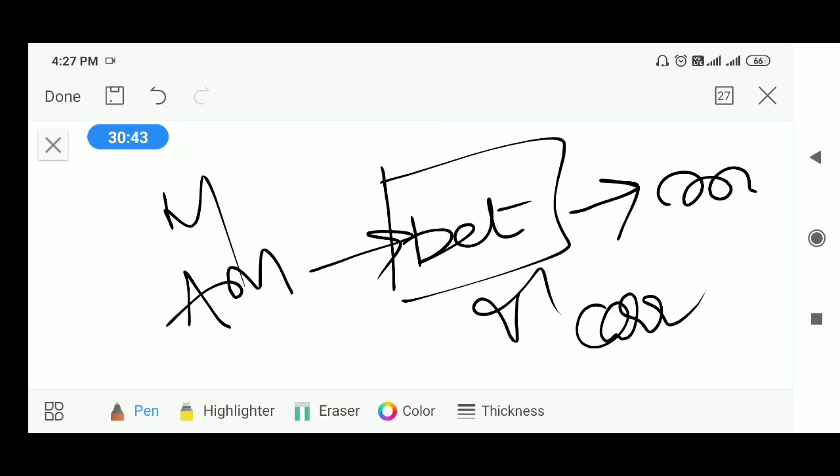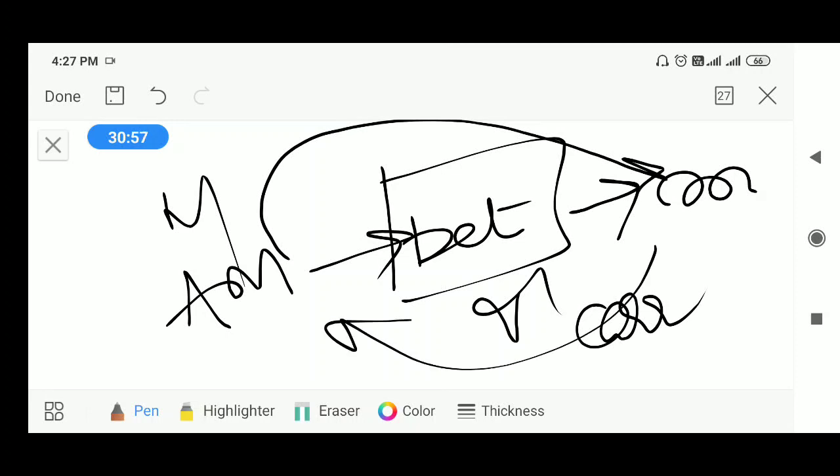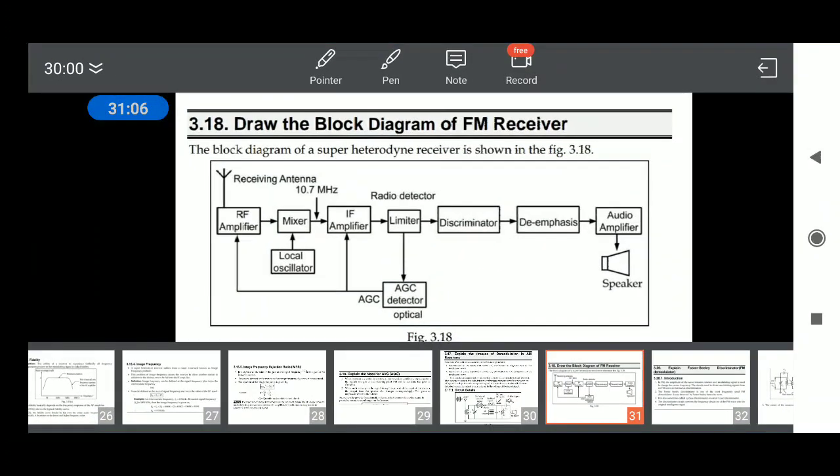How does it detect the modulating signal from AM? Demodulation is the reverse process of modulation. In demodulation, the high frequency signal is converted into a low frequency signal, whereas in modulation, the opposite happens: the low frequency modulating signal is converted back into a high frequency modulated signal. And how does it occur in an AM receiver?